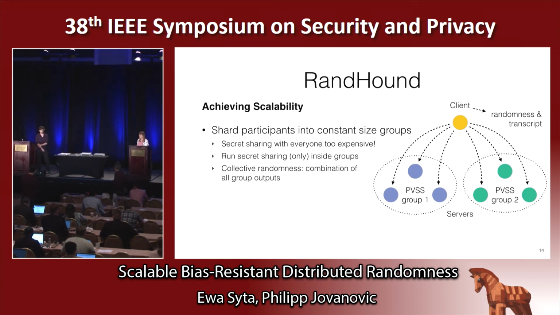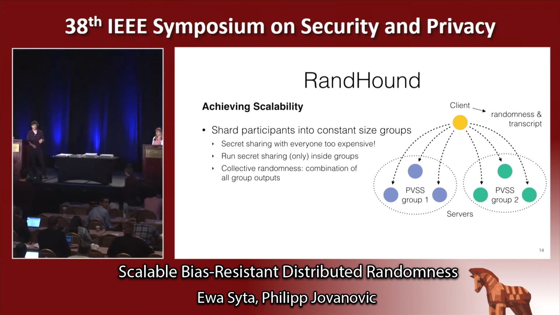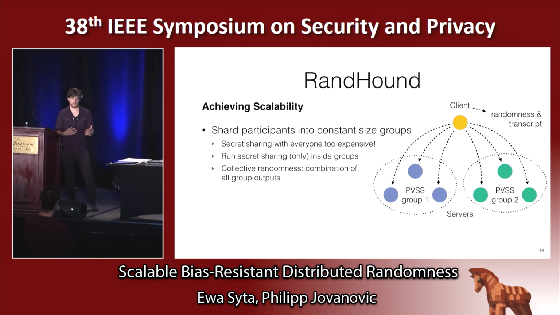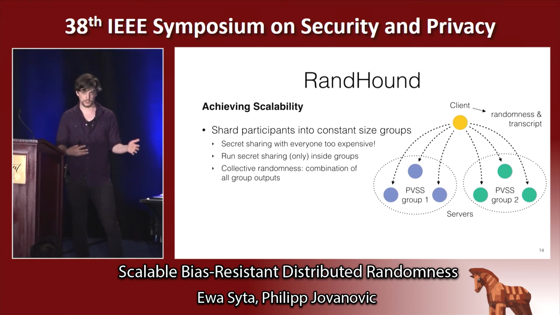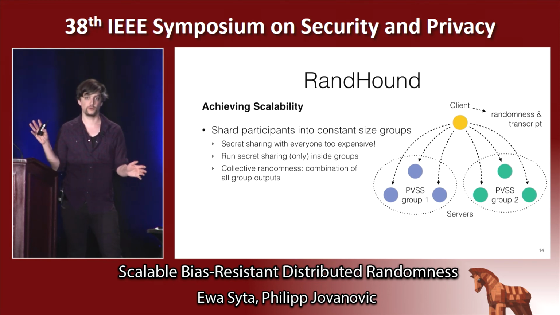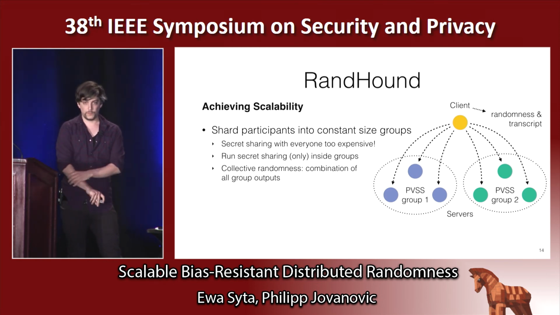So with RandHound, that's indeed right. The client could abort the protocol, but that's also why we said this is a one-shot approach. In the case of a lottery, if the lottery really fails to finish the protocol and output the randomness it committed to, then all kinds of alarm bells should go off. I'm not saying abort. I'm saying just finish and then run again, and then finish, and then run again.